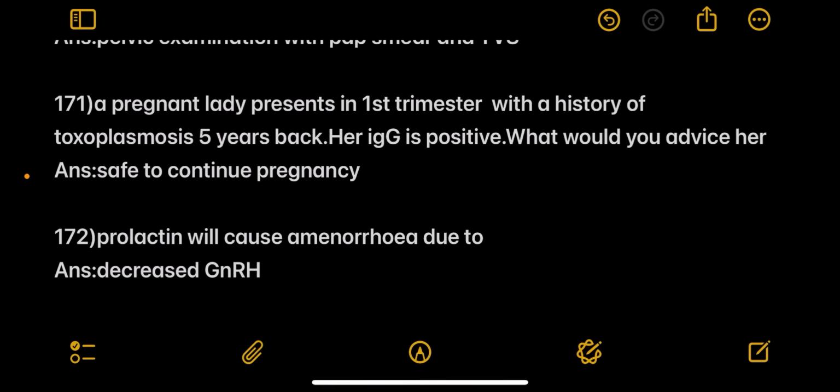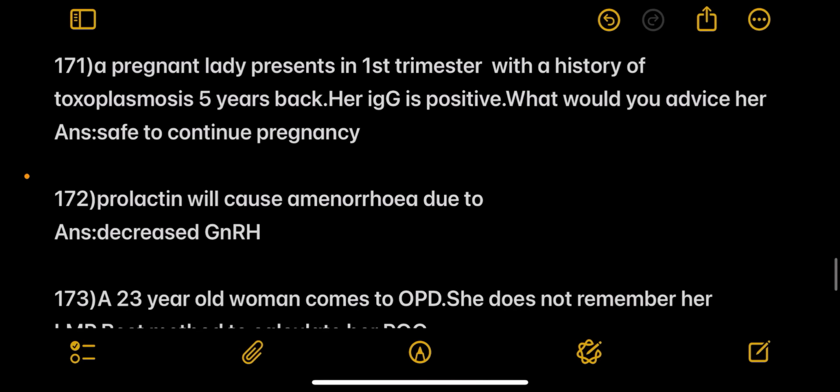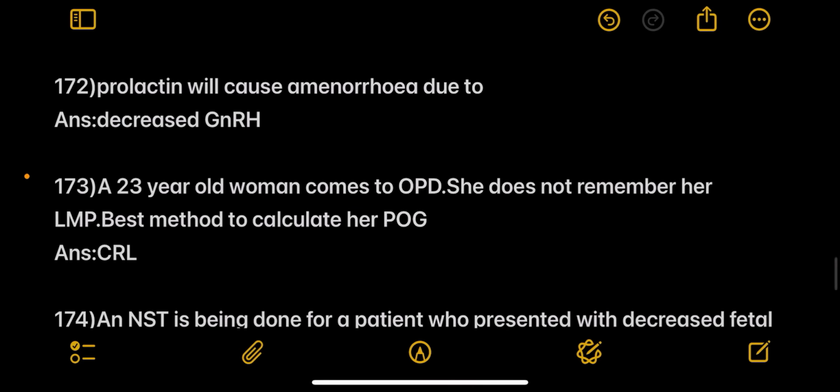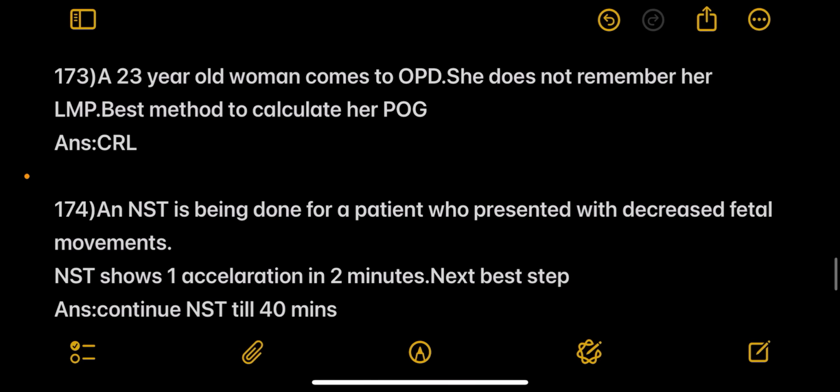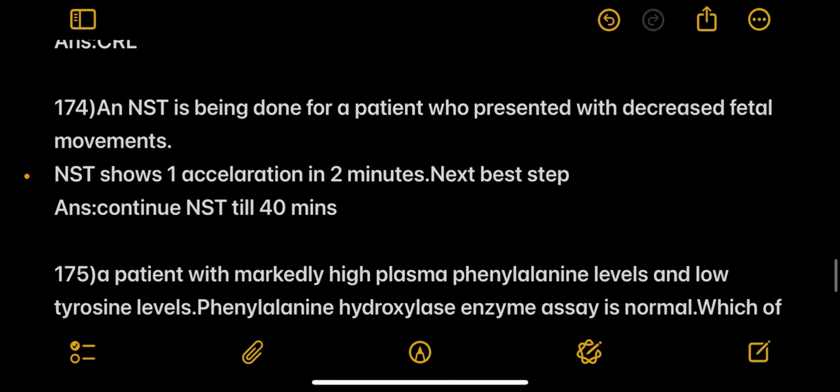Next, a pregnant lady presents in first trimester with history of toxoplasmosis 5 years back. IgG is positive. What is the advice to be given? Answer: safe to continue the pregnancy. Next, prolactin will cause amenorrhea because of decreased GnRH. Next question, a 23-year-old woman comes to OPD. She does not remember her LMP. Best method to calculate her period of gestation is crown rump length.